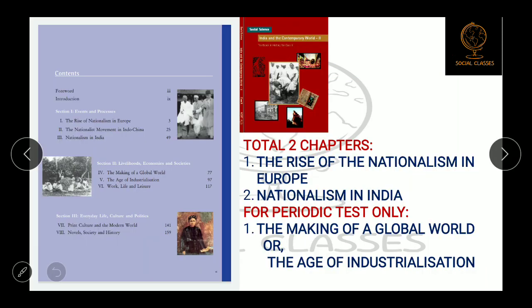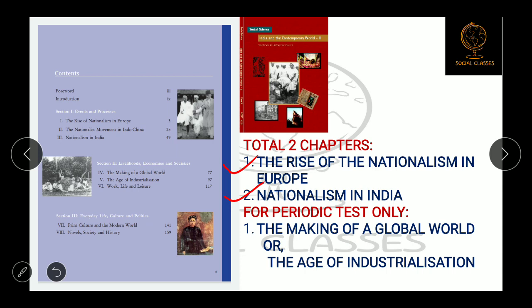So let's discuss one by one. First we will discuss history. See, there are only two chapters which you will study for the board examination. Remember, for the board examination only two chapters are there. The first one is the Rise of Nationalism in Europe and the second is Nationalism in India.